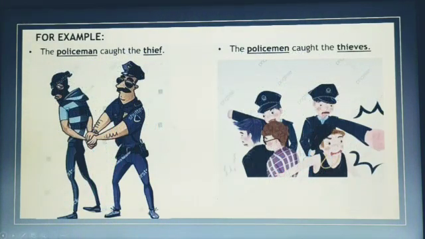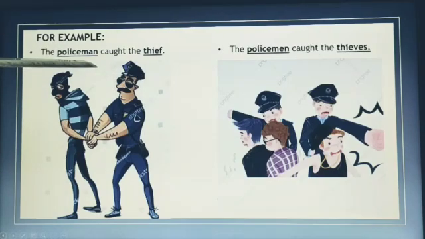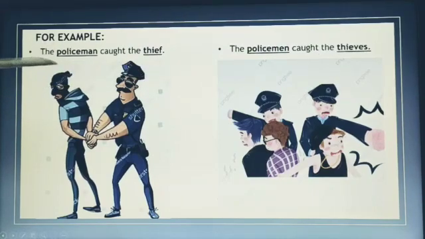There is another example given for your better understanding. You see, the policeman caught the thief. Here, can you recognize the nouns? Yes, it is already underlined, the policeman and the thief. These two are the nouns in this sentence. You see, children, both policeman and thief are in singular form. That means one policeman is catching one thief. On the other hand, you see, the policeman caught the thieves. Here you see both policemen and thieves are in plural form. That means more than one policeman is catching more than one thief.